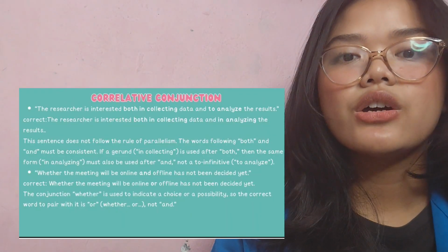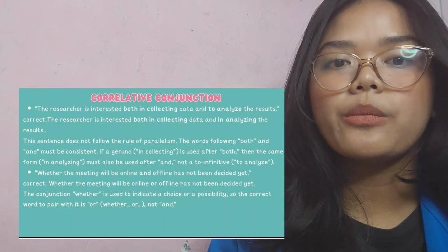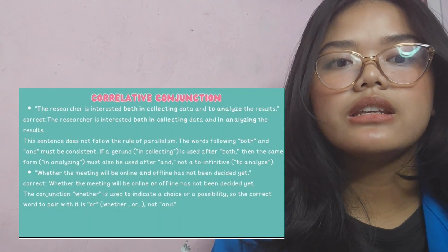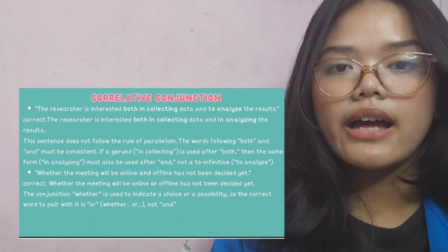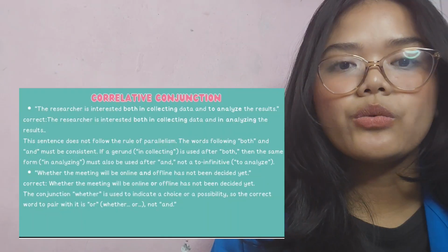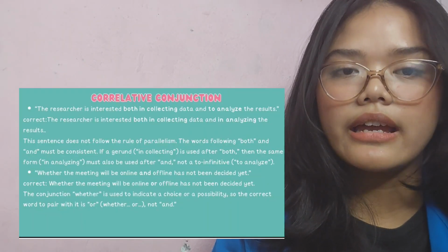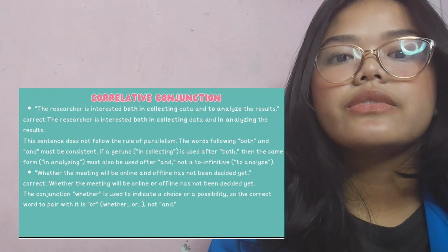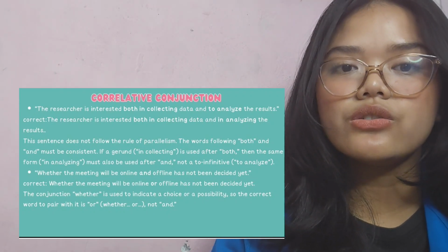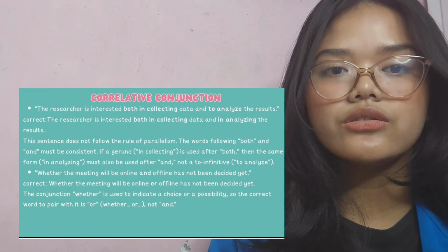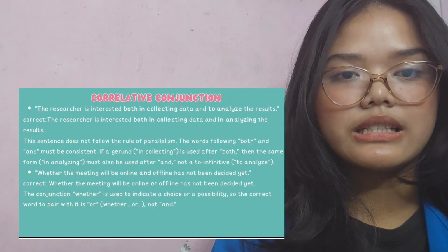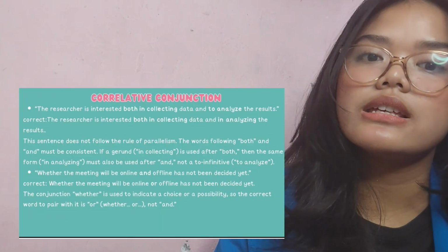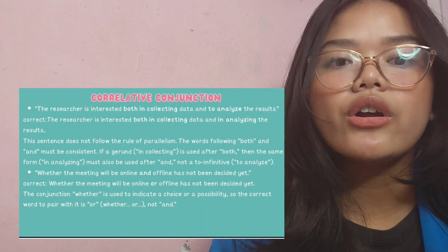Next is "Whether the meeting will be online and offline has not been decided yet." Correct: Whether the meeting will be online or offline has not been decided yet. The conjunction whether is used to indicate a clause or a possibility, so the correct word to pair with it is or, not and.